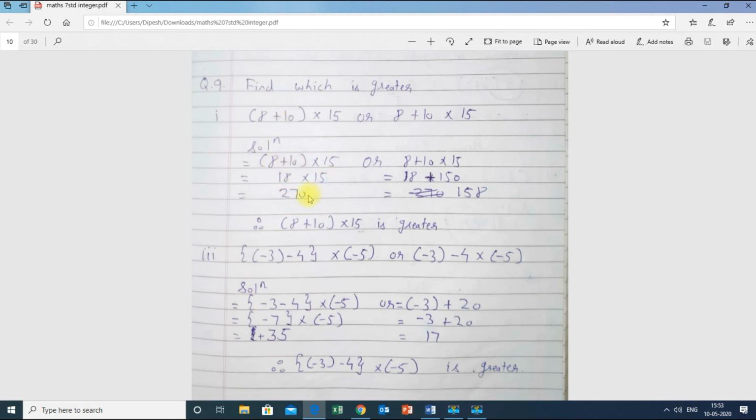18 into 15 is 270. Over here, 8 plus 10 into 15: 8 plus 150, because 10 into 15 is 150, and 8 plus 150 is 158. Now I can see that this 270 is greater, but this 270 came from what particular part? It came from 8 plus 10 bracket into 15. Therefore I can say that (8 plus 10) into 15 is greater.